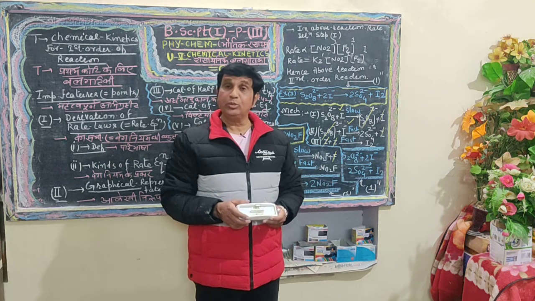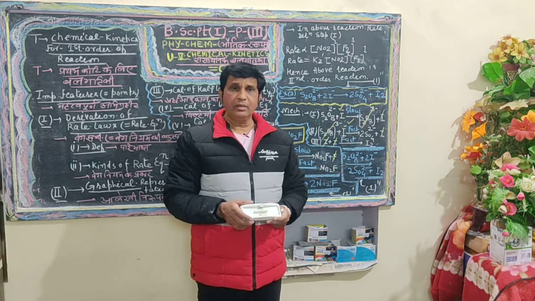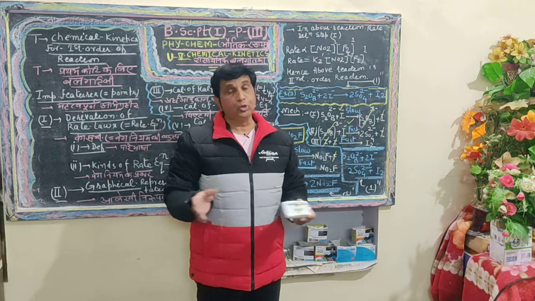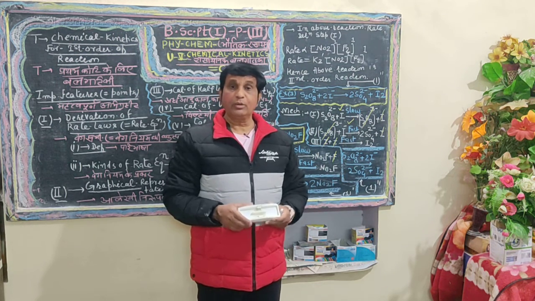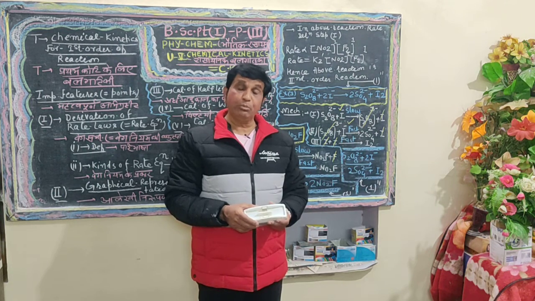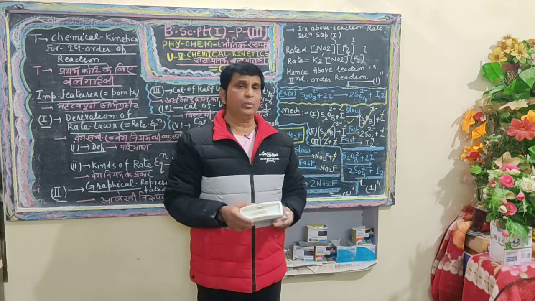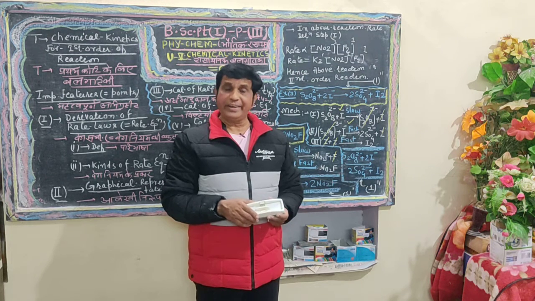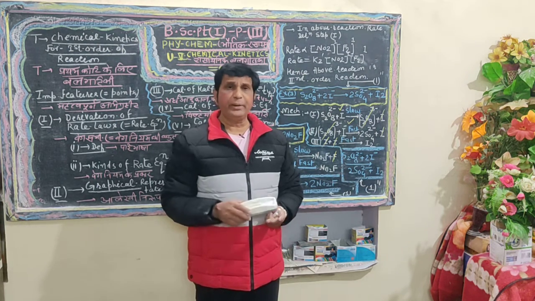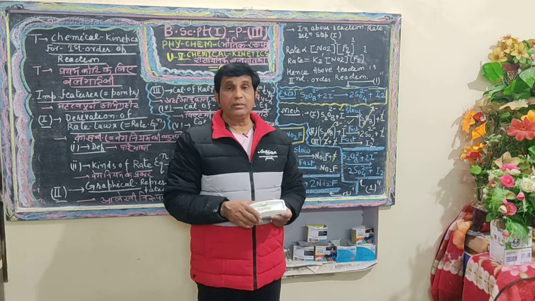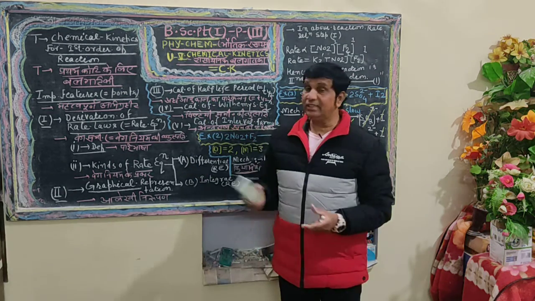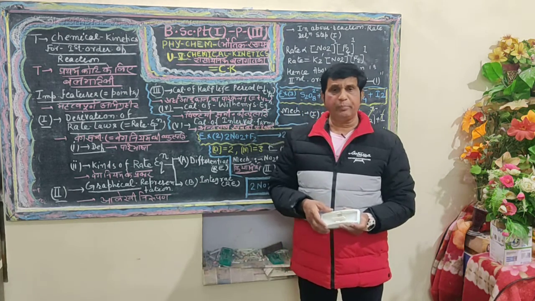The term pseudo creates doubt, a dual nature, in determining order of reaction and molecularity. Although we think a chemical reaction has order 1, the order of reaction has a different value.